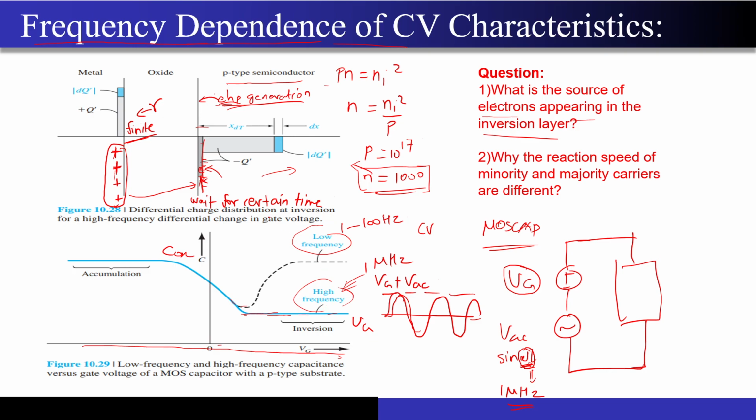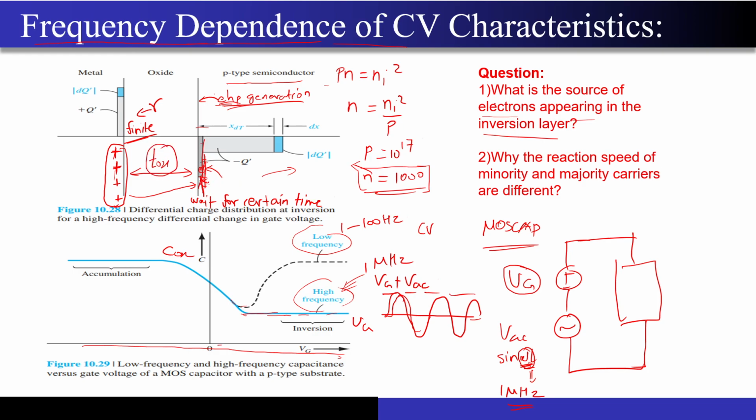This happened because electrons were not generated fast enough to deposit the free charges over here. If the charges had been deposited, the capacitance would correspond to this distance of Tox only.